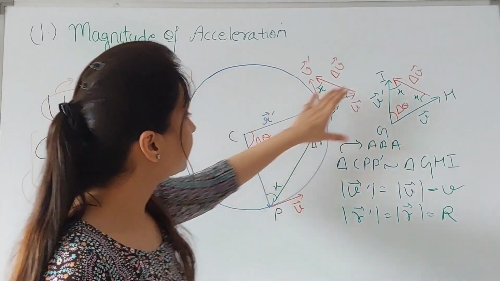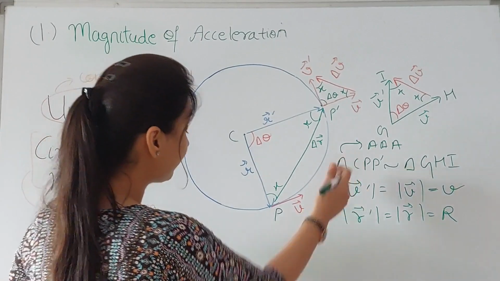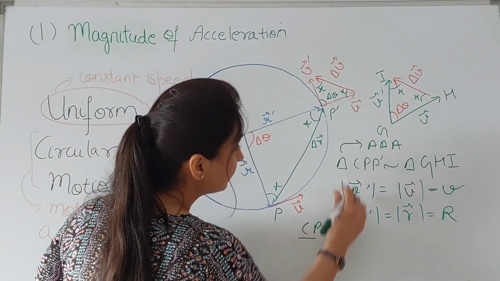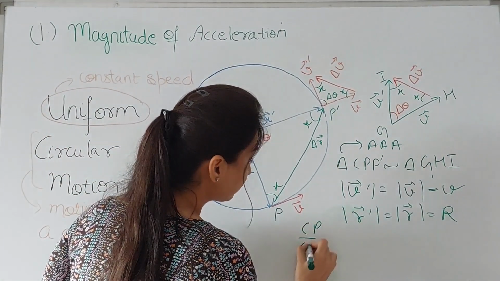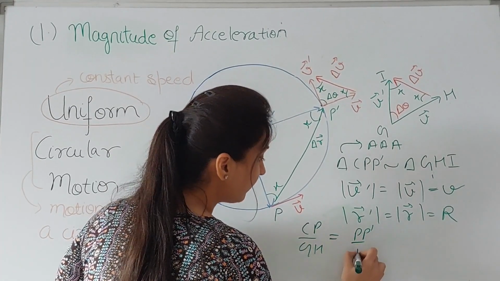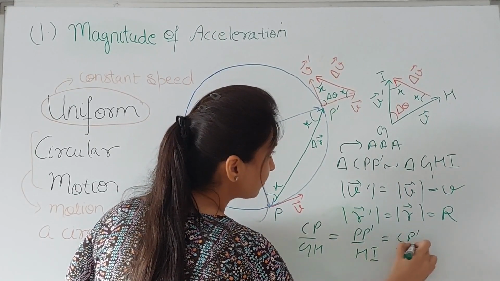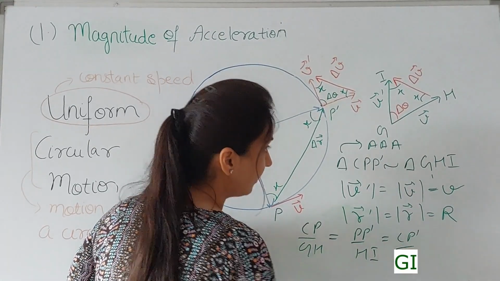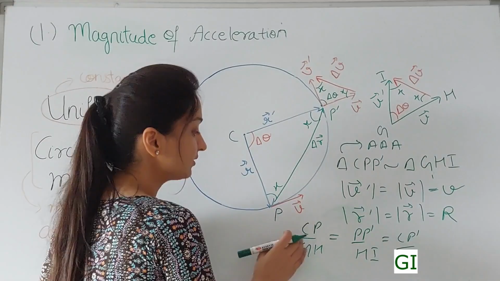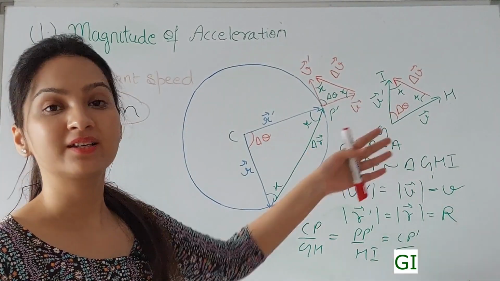So their corresponding sides are in the same ratio. So I can write it like CP over GH is equal to PP dash over HI is equal to CP dash over GI. You can check the order.